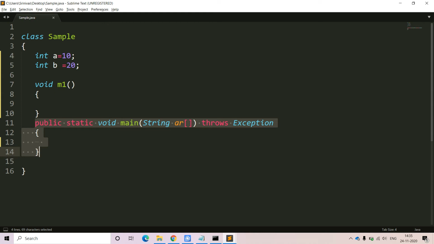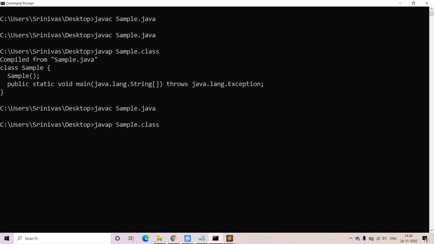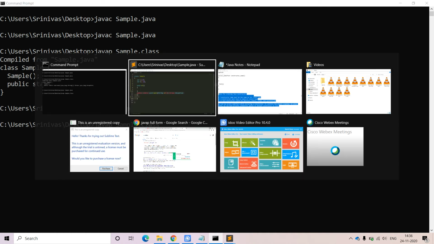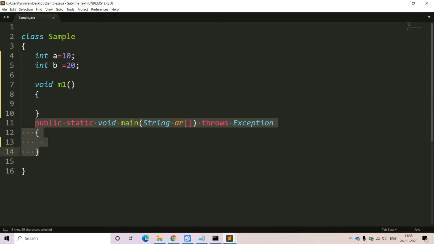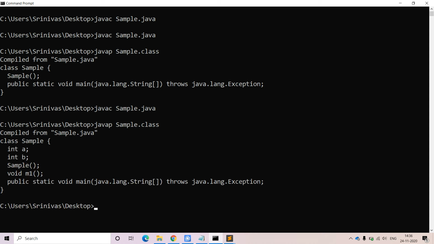How can you see it? Very simple. First we have to compile this class. Let me compile it with javac sample.java. Yes, successfully compiled. After successful compilation, we have to execute javap to print the content from this sample.class file. Along with those four constructs, the a, b variables, the m1 method and the main method, you will get the default constructor also. Try to check it now.